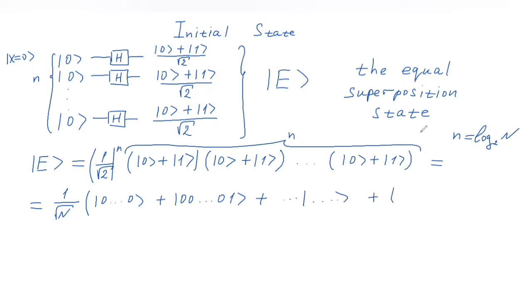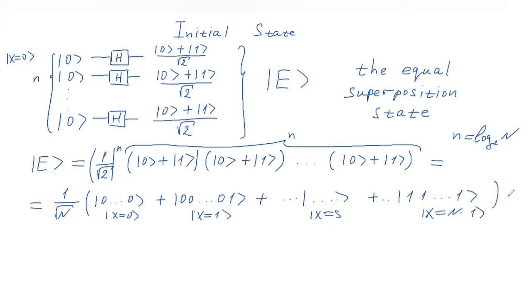And we will end with the state corresponding to the element with x equal N minus 1. So this corresponds to index x equals 0. This is x equal 1. This is x equal s. And this is x equal N minus 1.